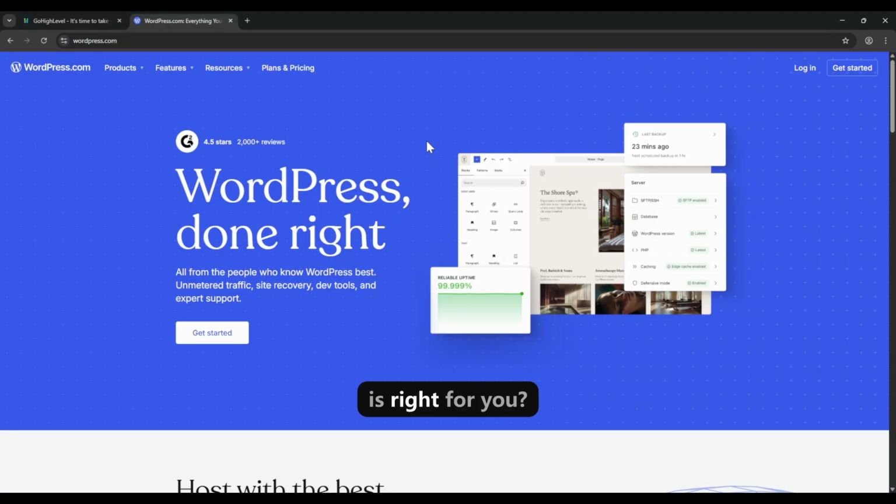Okay, so which platform is right for you? The best choice depends entirely on your business model and primary objectives. Now, WordPress remains an excellent option for users whose primary goal is content creation and extensive customization. It is well suited for bloggers, media outlets, and businesses that need a highly tailored content-first website and have the technical resources to manage it. Its flexibility is its greatest strength.